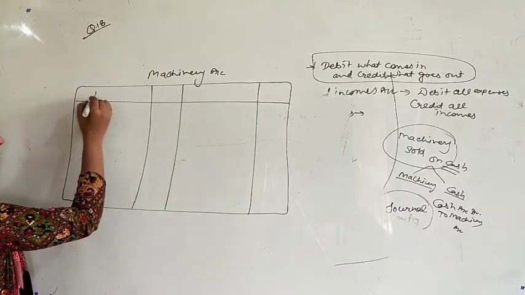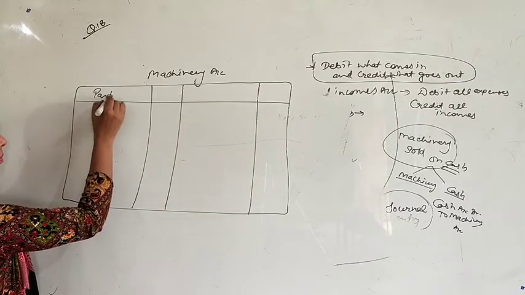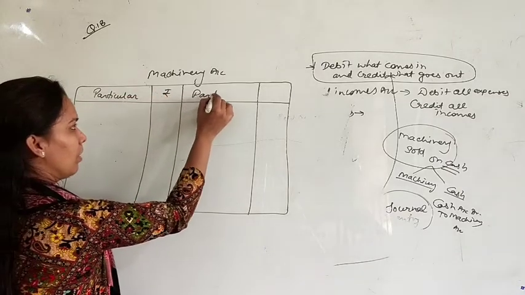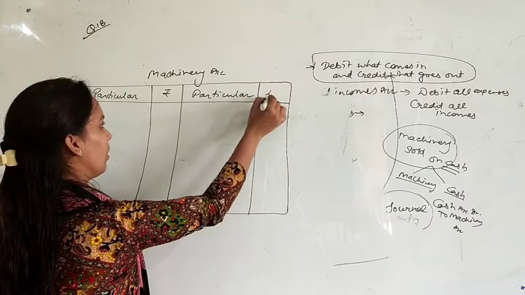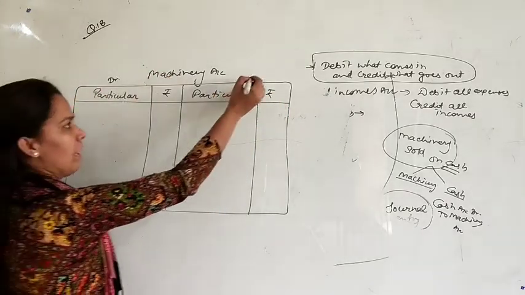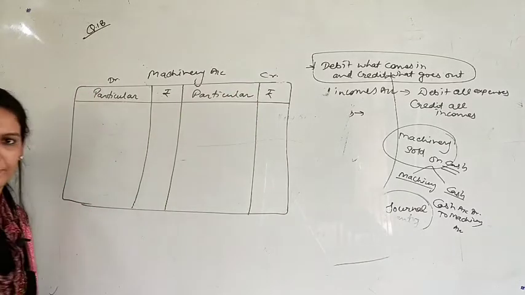Particulars and amount. This side will be debit and this side will be credit.